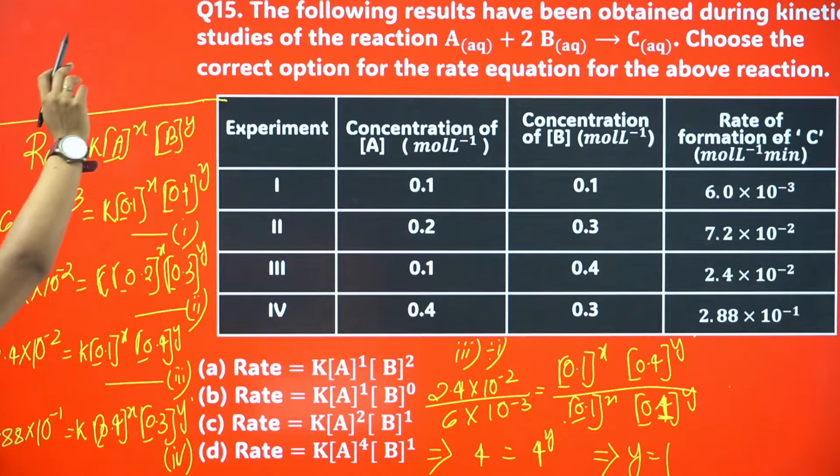I guess it's visible. So what can I do to calculate x?